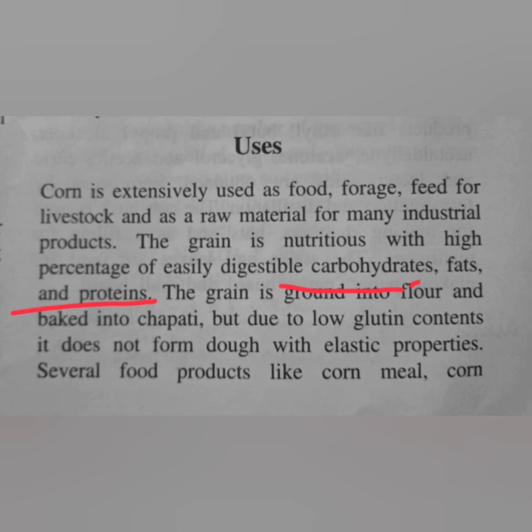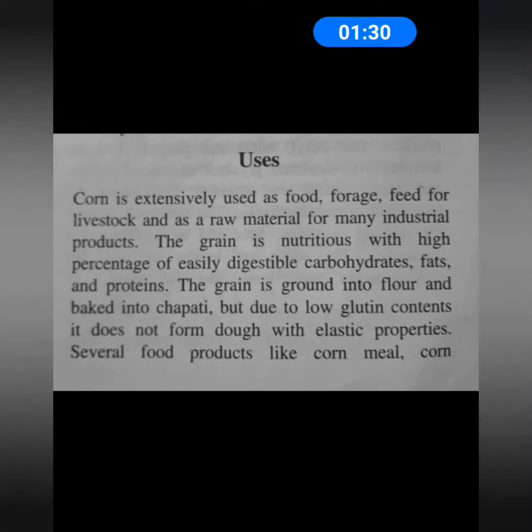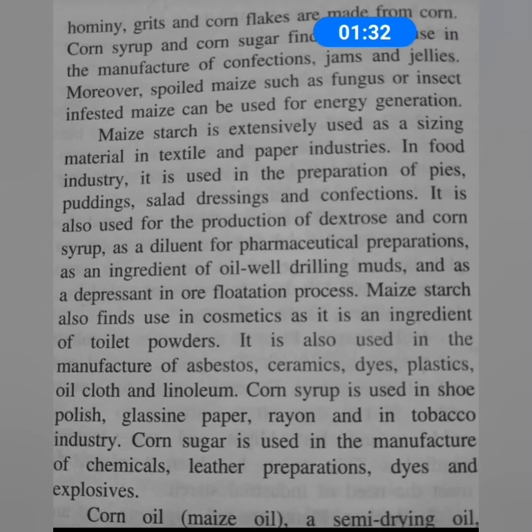And also several food products can be prepared from this particular crop, like cornmeal. Then we have another food item that is corn hominy. This is also a food product made from corn.